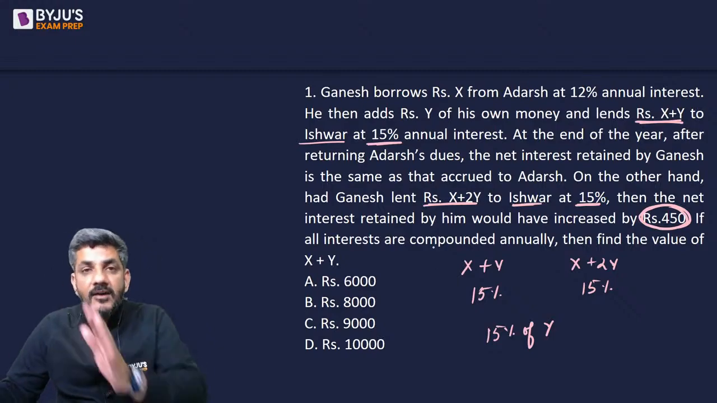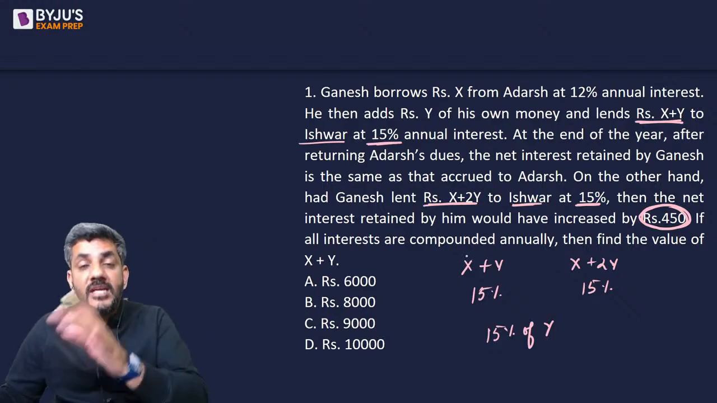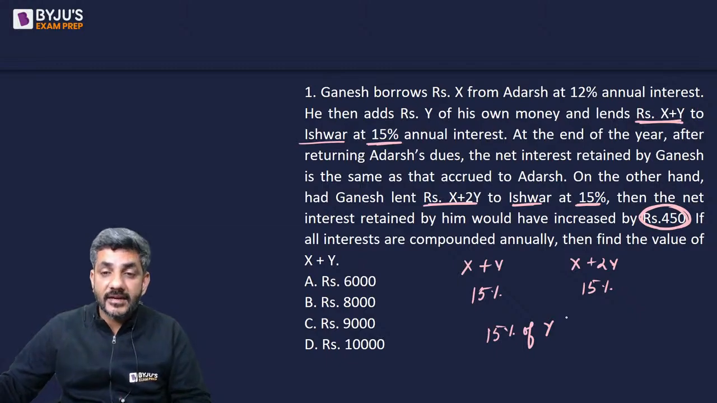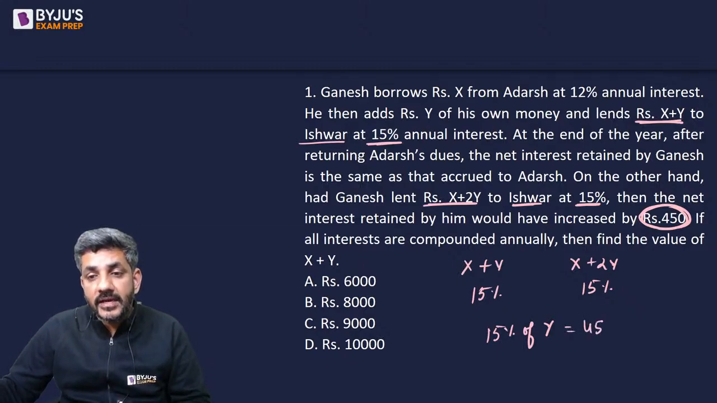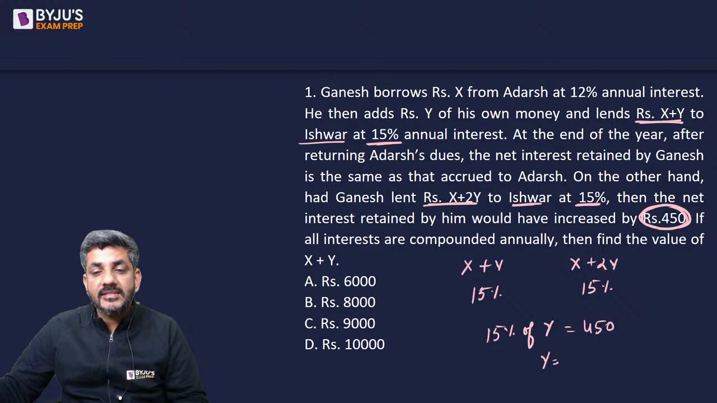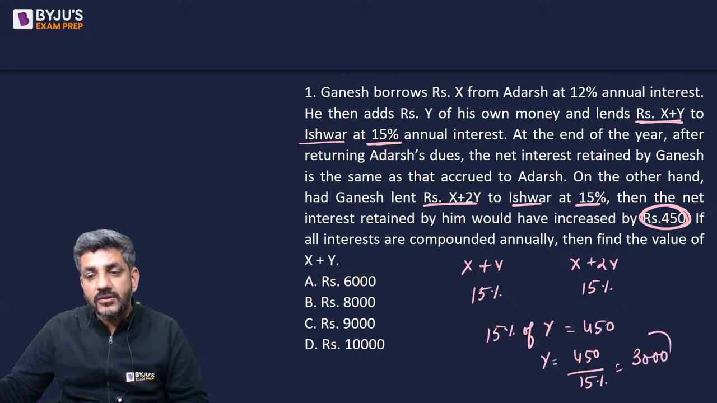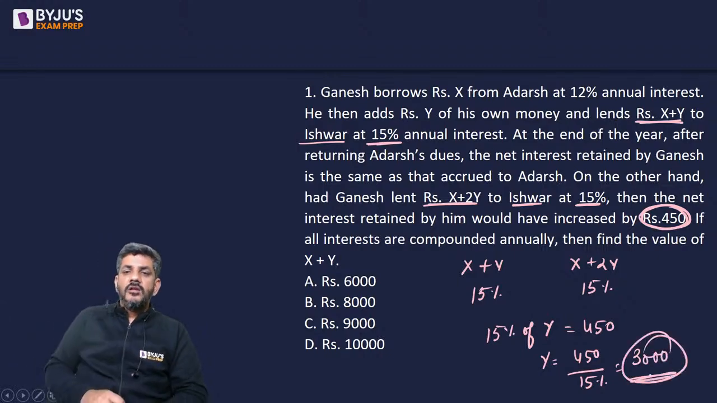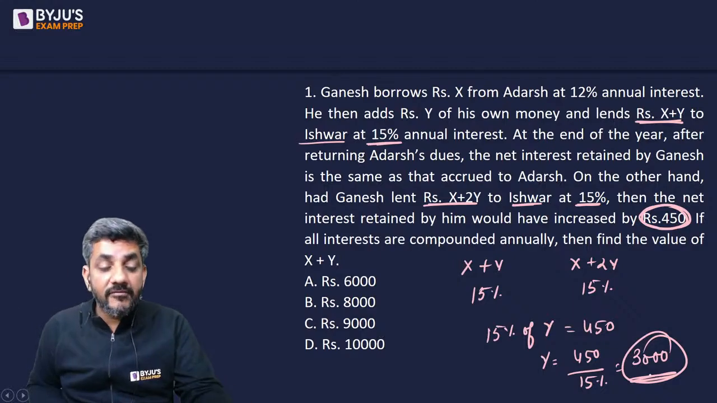तो वो जो extra Y rupees है second case में, उस पे जो 15% मिल रहा है, that is the extra interest, and it is given to us as 450 rupees. So can I say Y is equal to 450 divided by 15%, that is equal to 3000 rupees. So first of all, यहां से मुझे डायरेक्टली y की वैल्यू मिल गई.